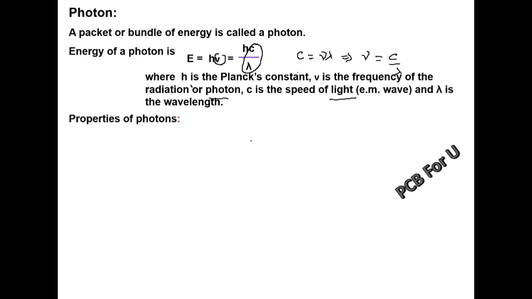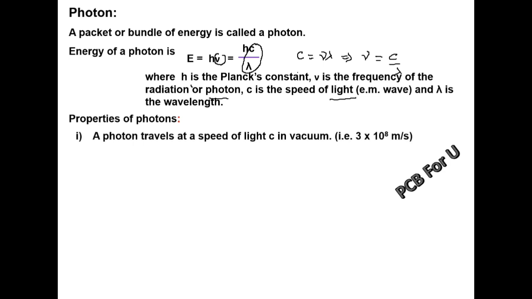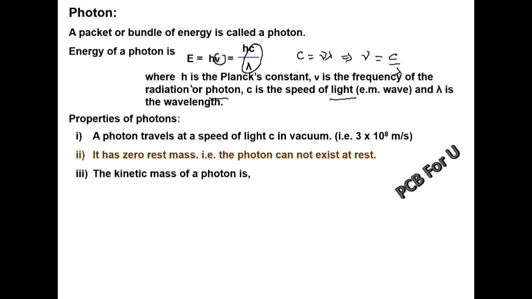What are the properties of photons? A photon travels at the speed of light c in vacuum, that is 3 × 10⁸ meter per second. It has zero rest mass, that is, the photon cannot exist at rest. The kinetic mass of a photon is m equal to E by c square, which is equal to h by c lambda.